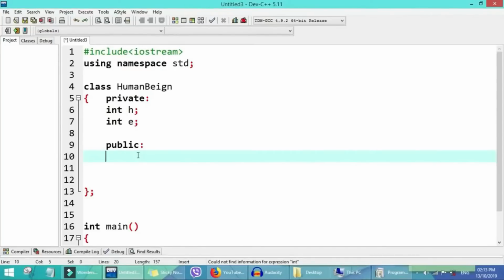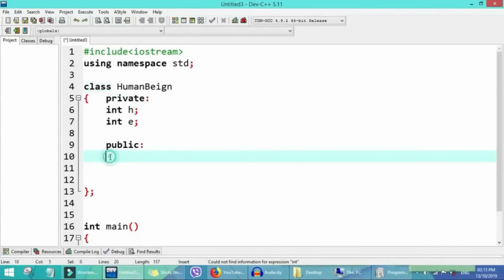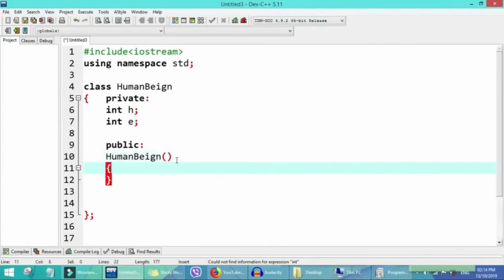Now the constructor is a function that takes the exact name of the class. So more copy this name of class, carry and come here, paste down here. We get different constructors. We get default constructor, parameterized constructor, copy constructor. And constructor work be say we dey use constructor to initialize our data.